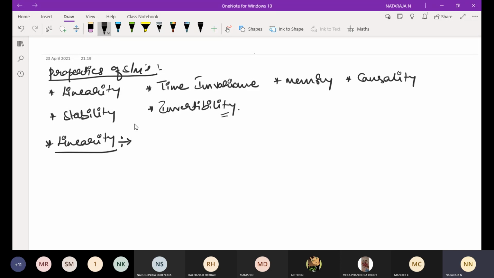That is, if an input consists of a weighted sum of several signals, then the output is the weighted sum of the responses of the system to each of those input signals individually taken. Okay, that is the theory concept.